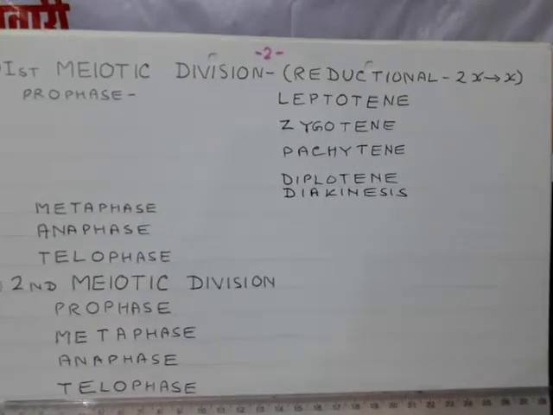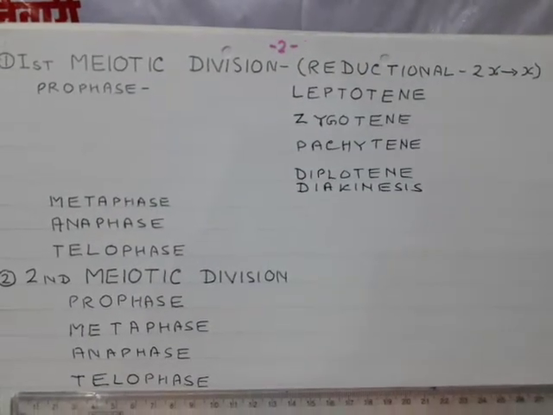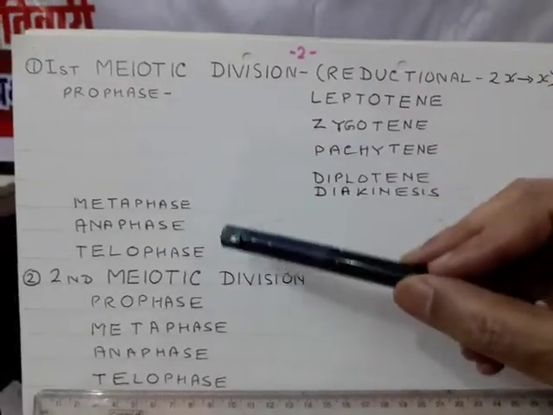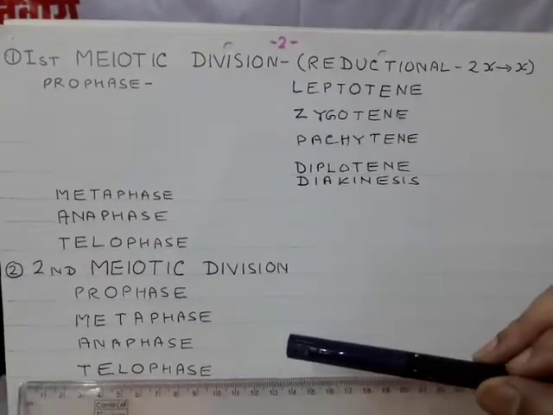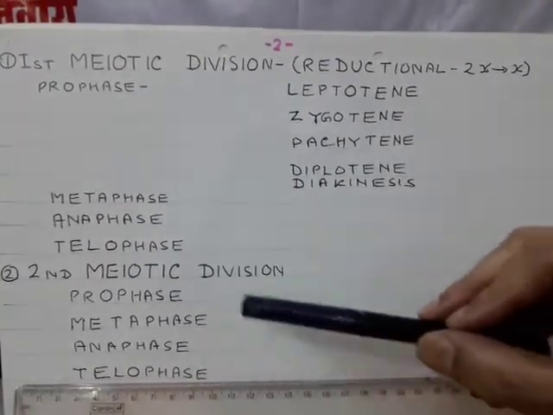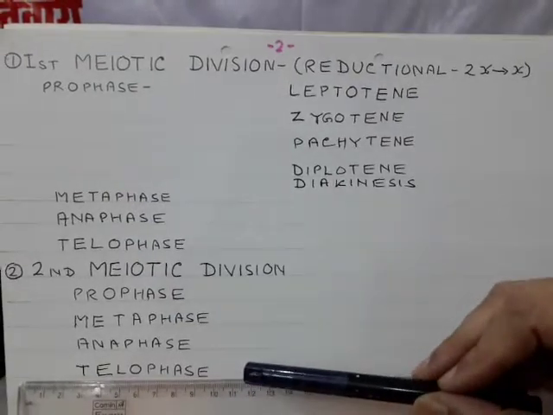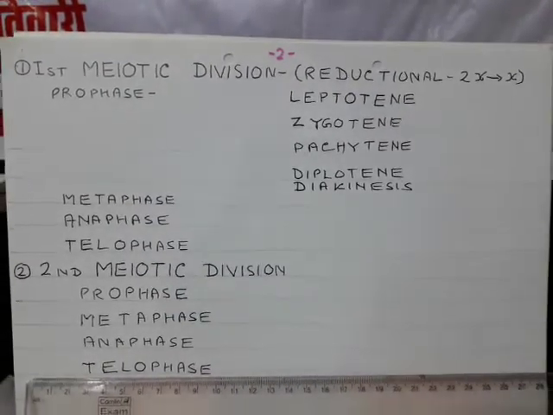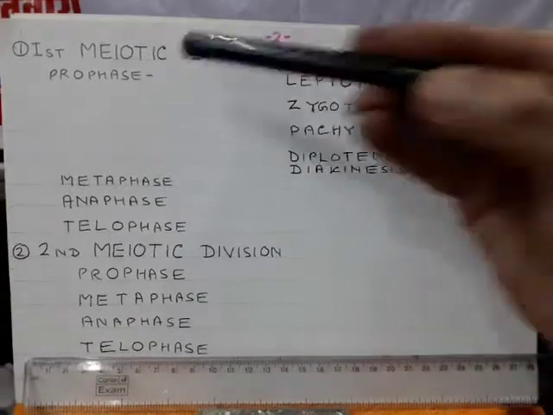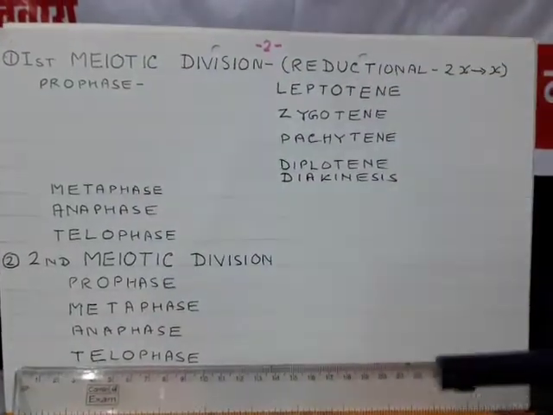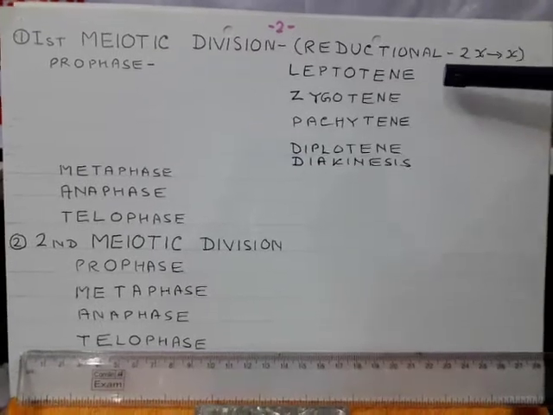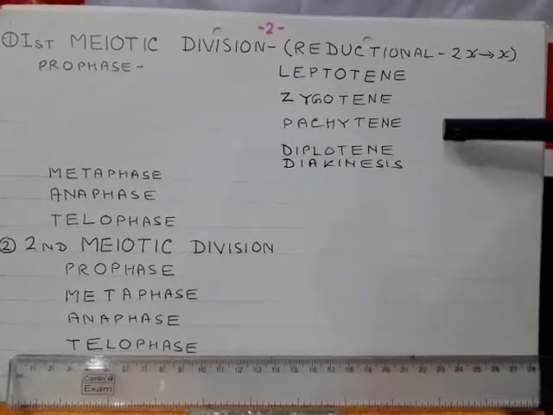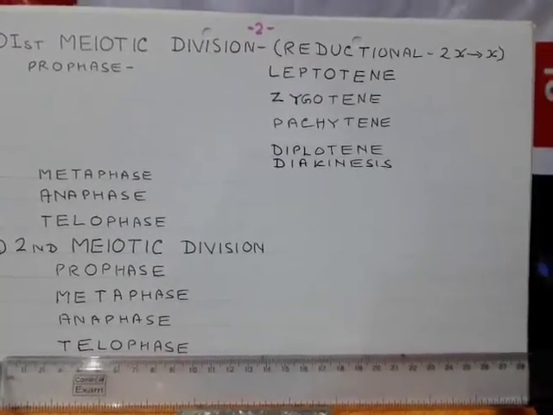The first meiotic division contains the same 4 stages: prophase, metaphase, anaphase, telophase. The second meiotic division also contains those 4 steps: prophase, metaphase, anaphase and telophase. But here there is a difference. The prophase stage is very long and it includes 5 stages: leptotene, zygotene, pachytene, diplotene and diakinesis.